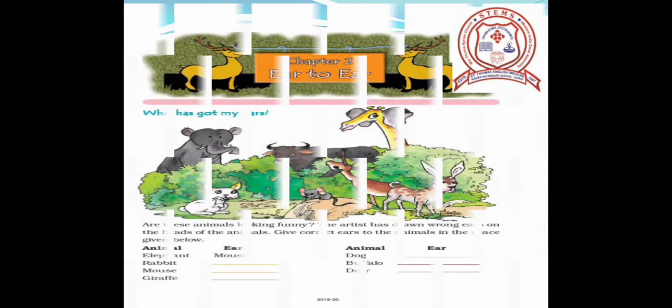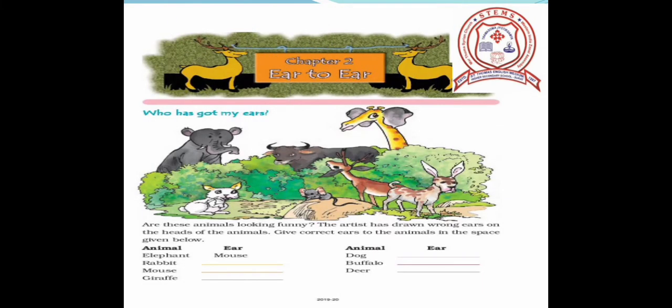Who has got my ears? Let's start by looking at this picture. Do these animals look funny? The artist has drawn wrong ears on the heads of the animals. Give correct ears to the animals in the space given below.